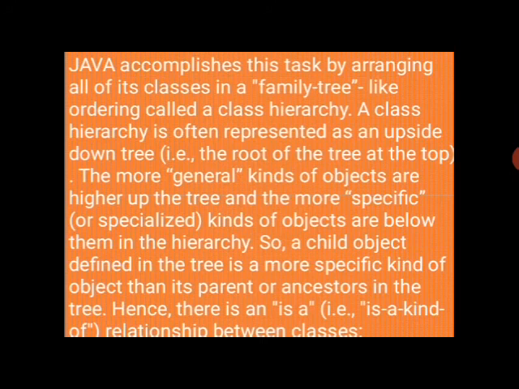The more general kinds of object are higher up the tree, and the more specific kinds of object are below them in the hierarchy. So, a child object defined in the tree is a more specific kind of object than its parent or ancestor in the tree.